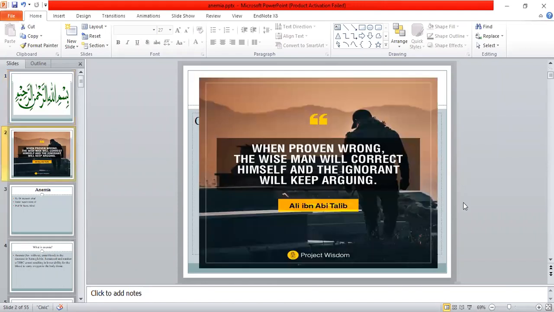Quote of the day. When proven wrong, the wise man will correct himself, and the ignorant will keep arguing. By Hazrat Ali bin Abi Talib.